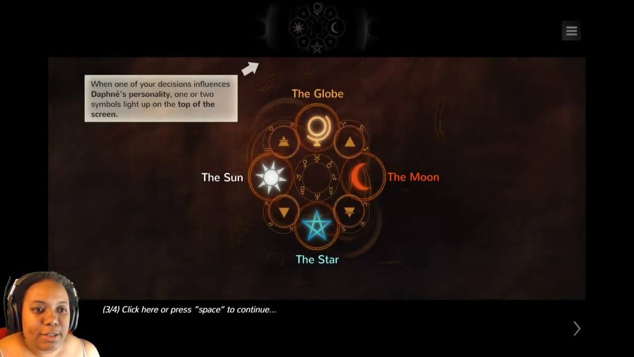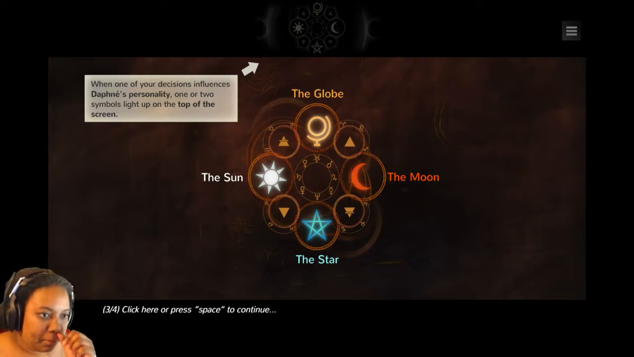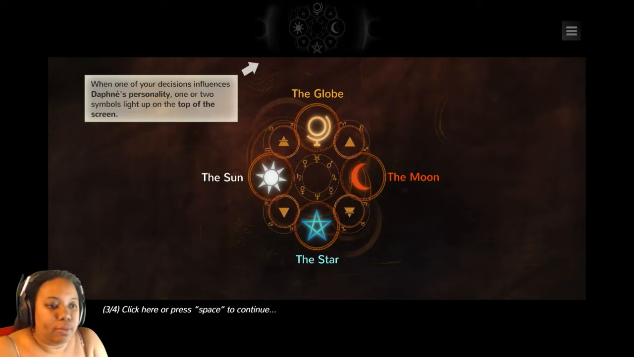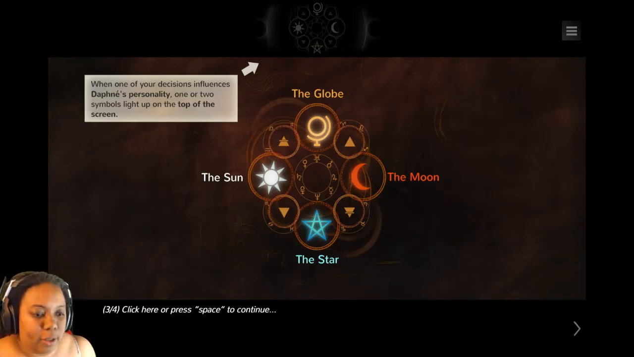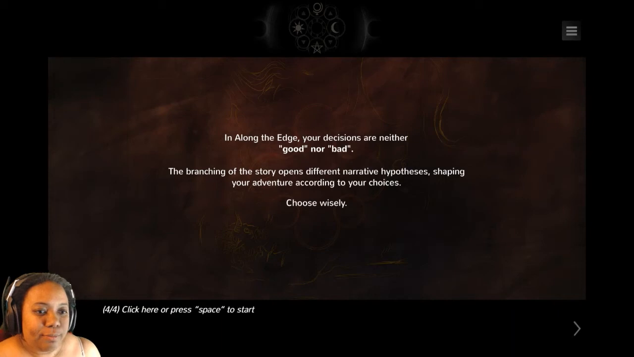When your decisions influence Daphne's personality, 1 or 2 symbols light up on the top of the screen. The globe, the sun, the star, and the moon. In Along the Edge, your decisions are neither good nor bad. The branching of the story opens different narrative hypotheses, shaping your adventure according to your choices.